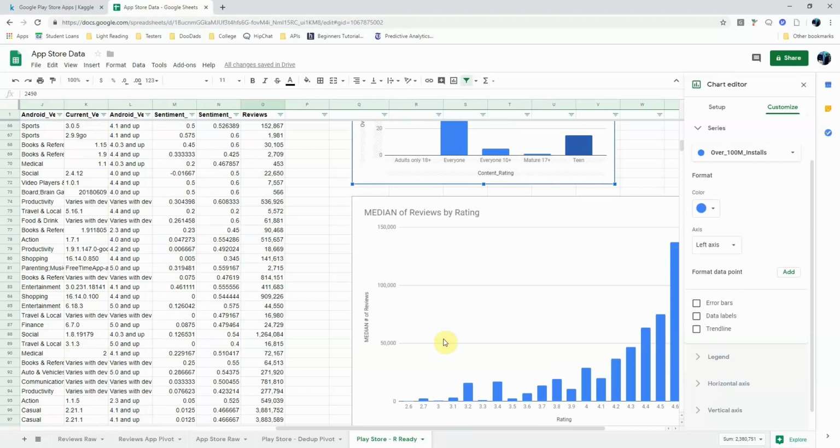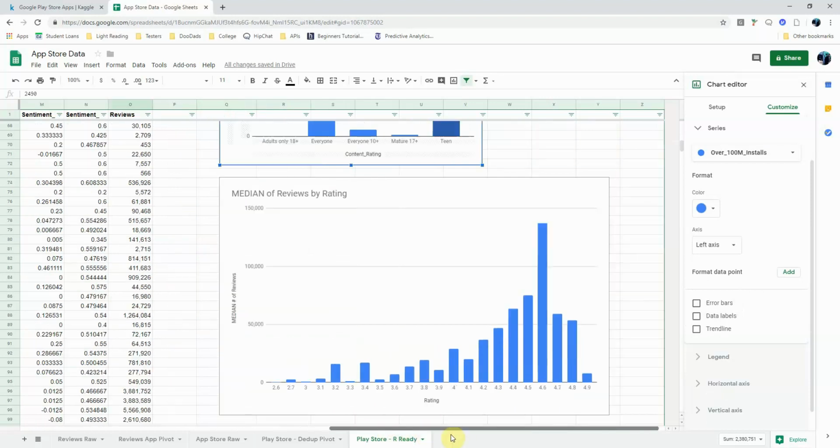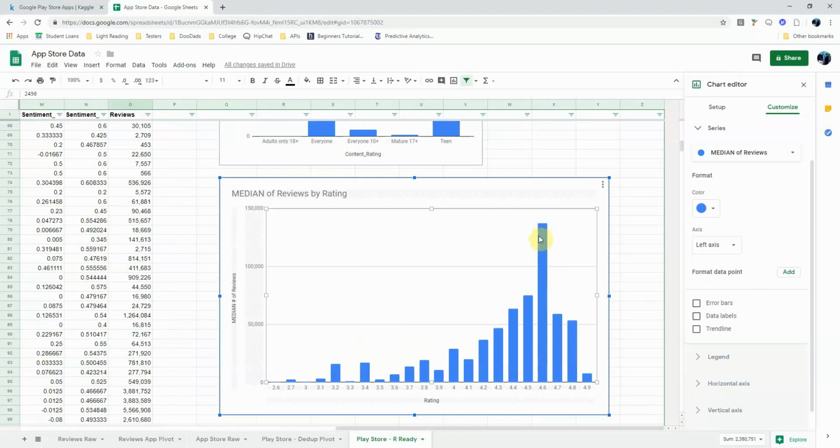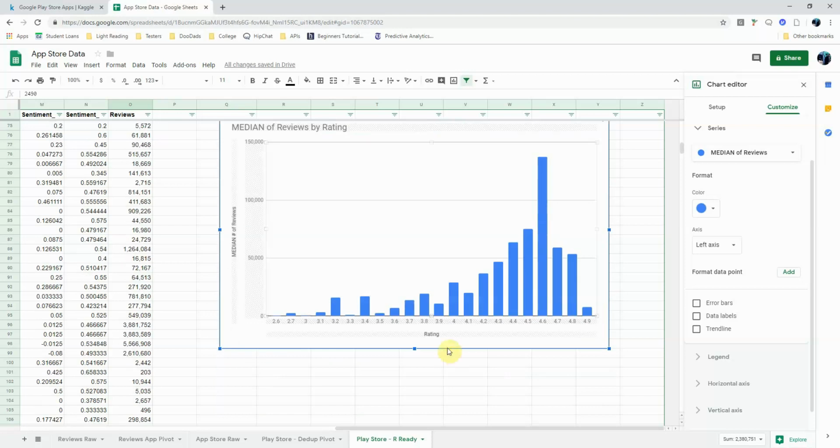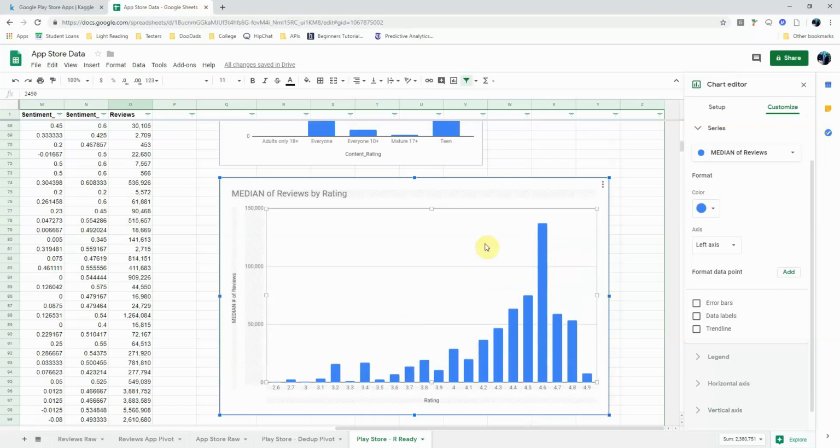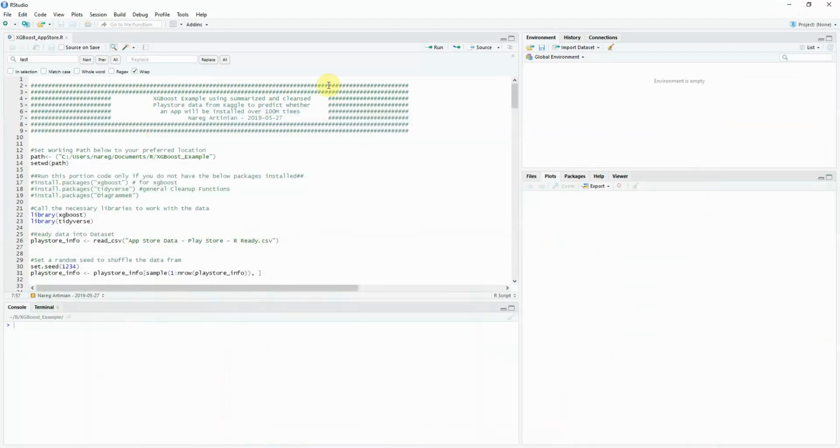And then we also have the median of review numbers by rating. So we notice over here that the majority of the ratings were actually happening over here in the 4.6 range, by quite a margin. So there are a lot of apps here that are rated pretty high. The majority of them are above 4. So that means there's a lot of good apps in this data set. So that should be something to keep in mind. And then without further ado, let's jump straight into the R script.